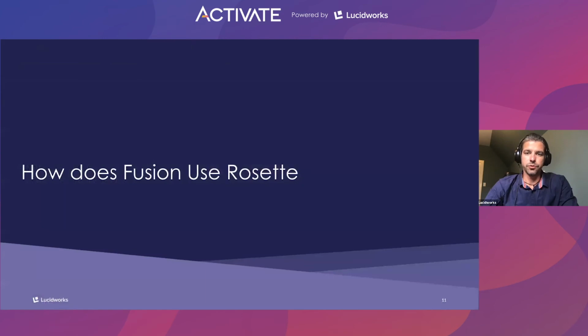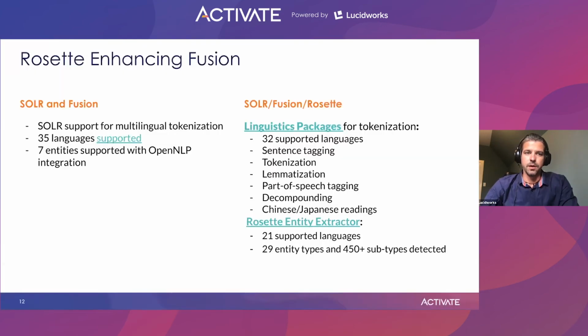How does Fusion use Rosette? Solr and Fusion together are very robust in terms of languages. It brings the power of Solr under the hood with multilingual tokenization. Solr supports about 35 languages out of the box. And we also added in Fusion support for OpenNLP, which can uncover 7 entities. When we add Rosette to the package, a lot more robustness happens, especially in the identification space and also the entity recognition space. The linguistic packages from Rosette add support for 32 languages.